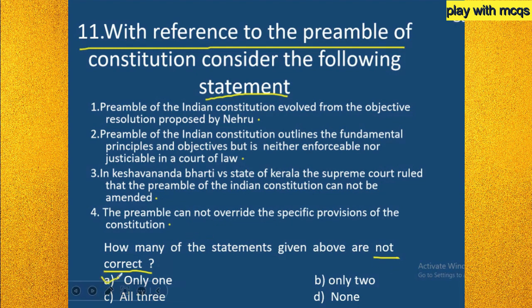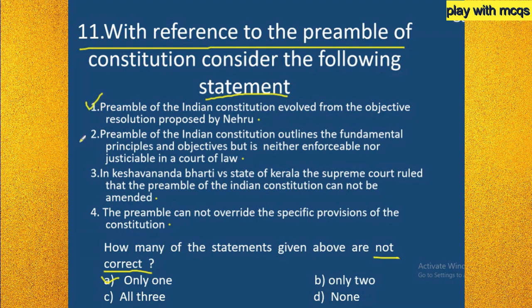So here option A is the right answer. Only one statement is wrong among these four statements. The first statement, that the preamble of the Indian Constitution evolved from the objective resolution proposed by Nehru. So this statement is right.